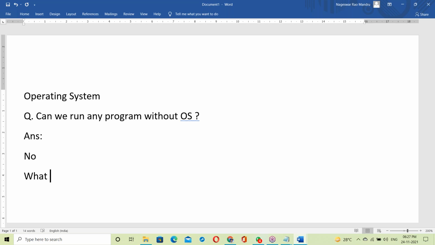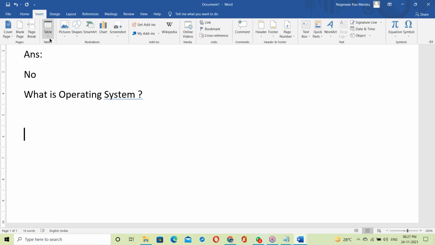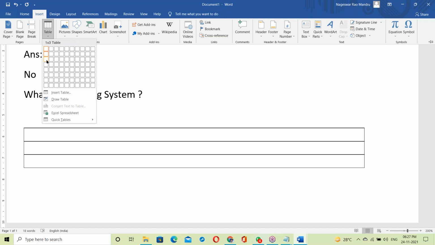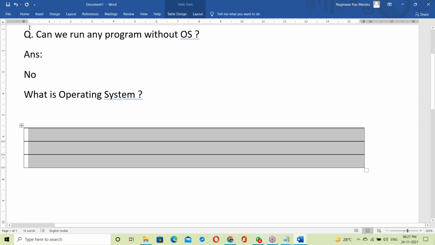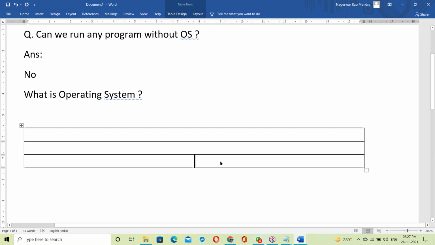Then what is an operating system? Suppose you purchased a laptop. That is the hardware, and on top of the hardware sits the OS.